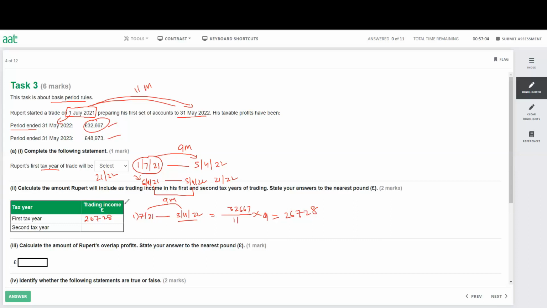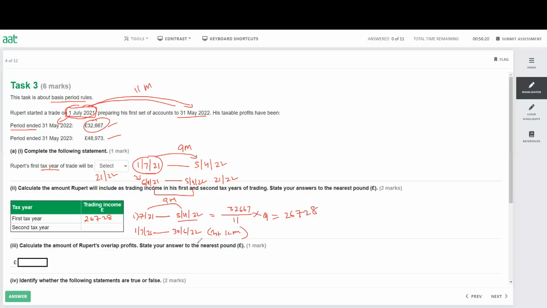The second tax year depends on the situation. If my first period of accounts is less than 12 months, then for the second tax year I'll take the first 12 months. So from the day I started the business, 1st of July 21, I will stop after the first 12 months, that means July to June, the 30th of June 22. Make sure you revise the basis period rules very well, because in the exam another variation could come. So you need to make sure you know all the rules.